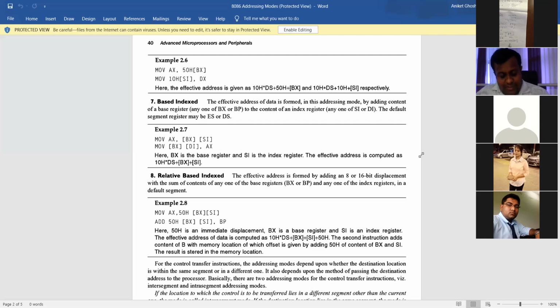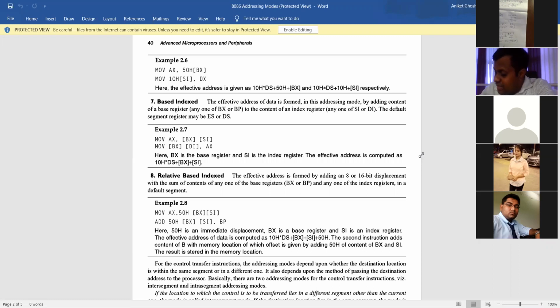I have given so many examples. Square bracket means the data will be copied from memory locations, and BX is nothing but a register that stores the memory location only.